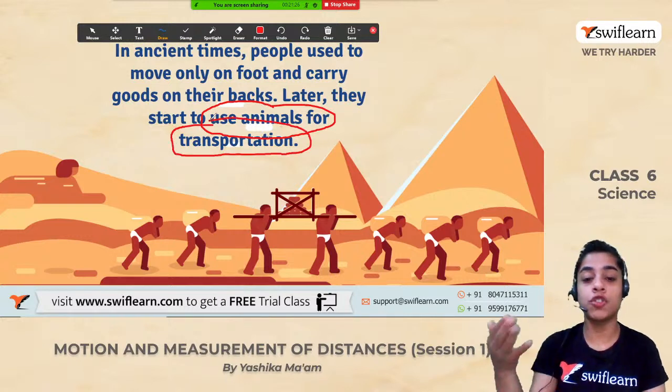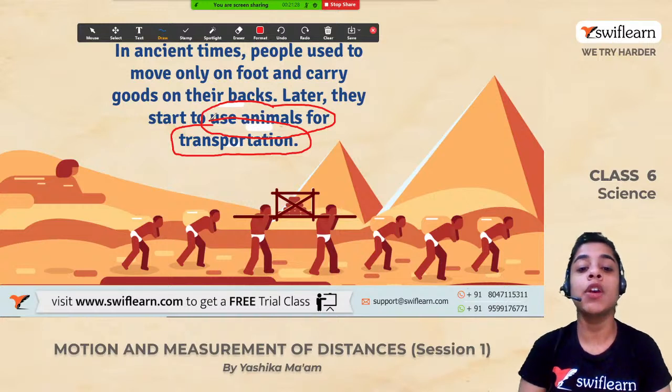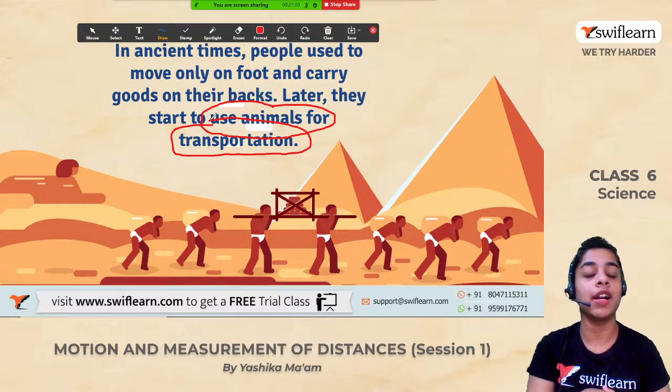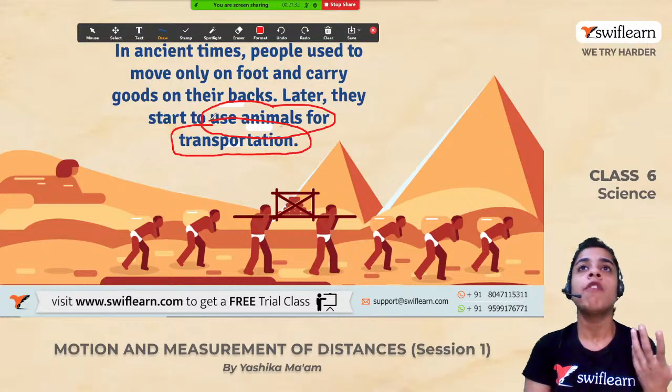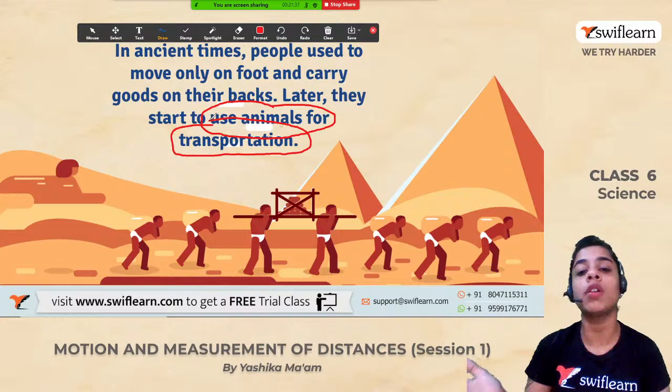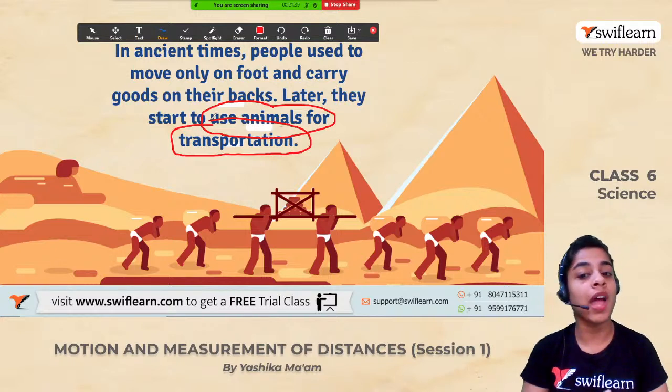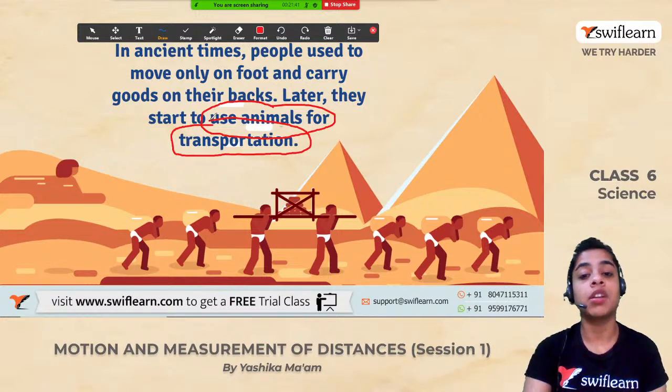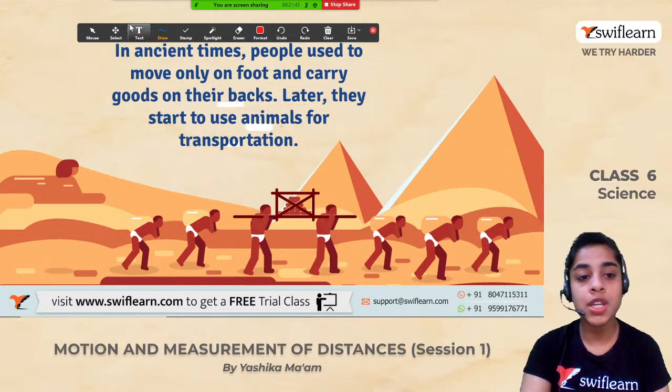ये पहली चीज जो यहाँ change हुई कि उन्होंने animals को use करने लग गए वो transportation के लिए. When they felt that it is not possible to travel on foot for so long distances and on top of that carrying goods, they started using animals for transportation.